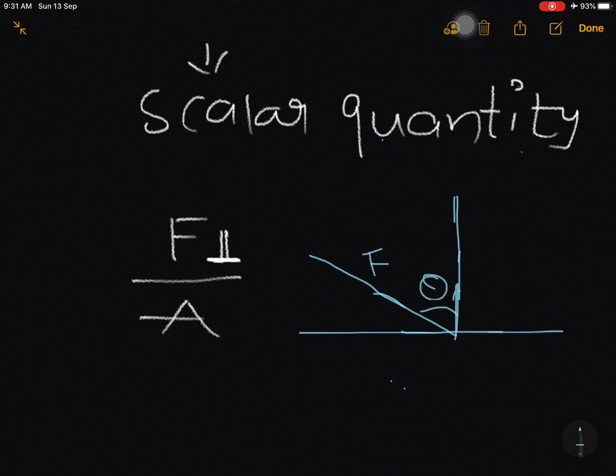Then we know how to make the components of the force. We learned in vectors. The side which is adjacent to theta, that is F cos theta, and this will be F sin theta.